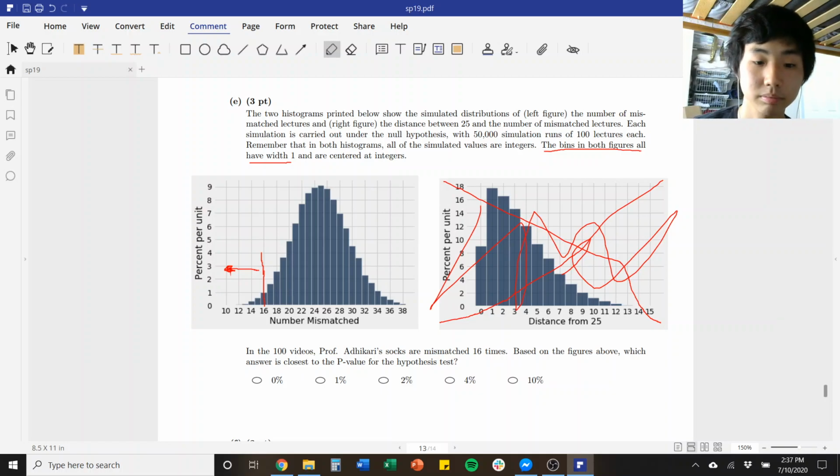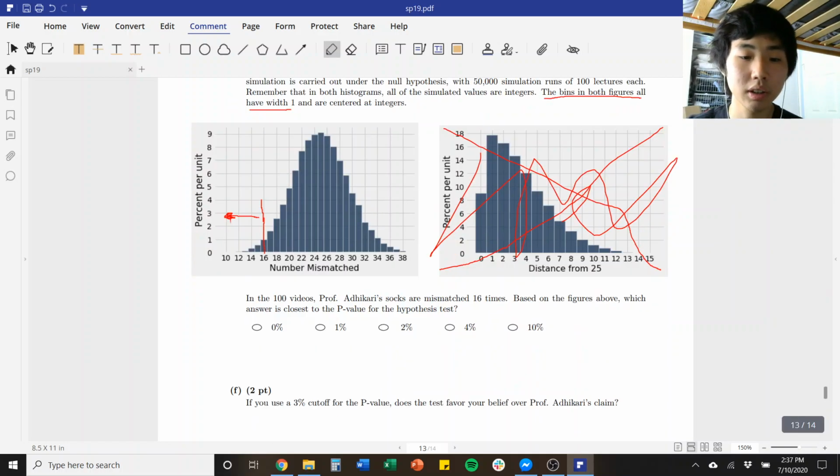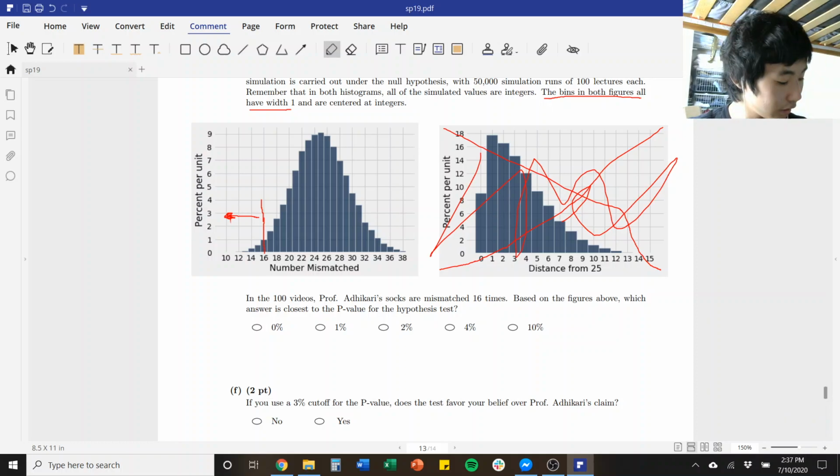So the width is 1, and then the height is in terms of percentages. So we can take the height, which is 1%, the width is 1, so in this square right here, the area is 1%, and then for the smaller ones to the left of it, we can basically say they add up to about 1%.